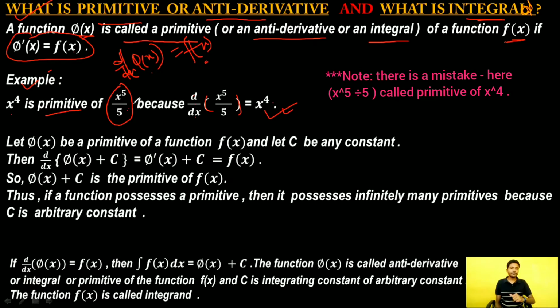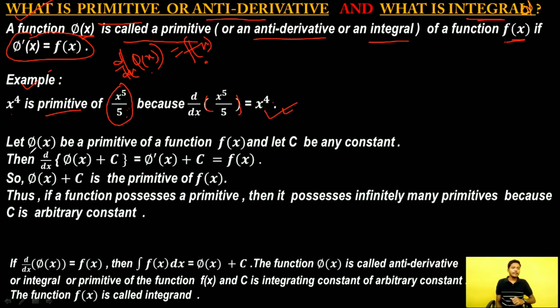Now let phi be a primitive of a function f x and c be any constant. Then if we take the derivative, d/dx of phi x plus c, obviously we will have phi dash x equal to f of x. So we can say that phi x plus c is also a primitive of f x for different values of c.